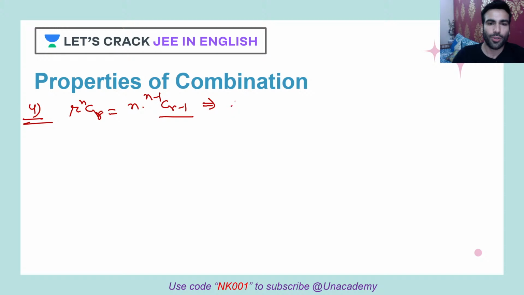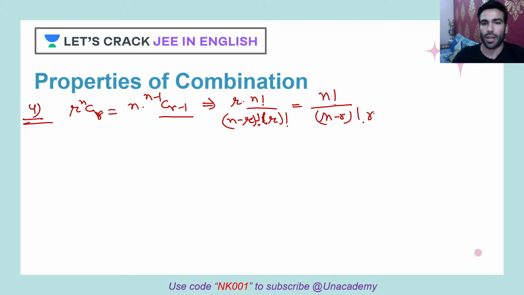So you write r into n factorial upon n minus r factorial into r factorial. This can be written as n factorial upon n minus r factorial into r minus 1 factorial. Clear? Now you can take n common. So what is left for you? n minus 1 factorial upon n minus r factorial into r minus 1 factorial.